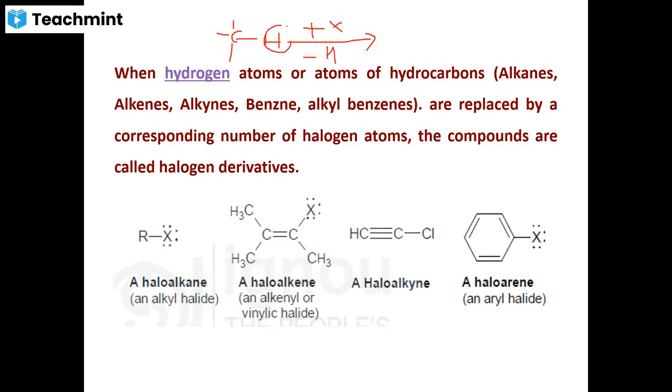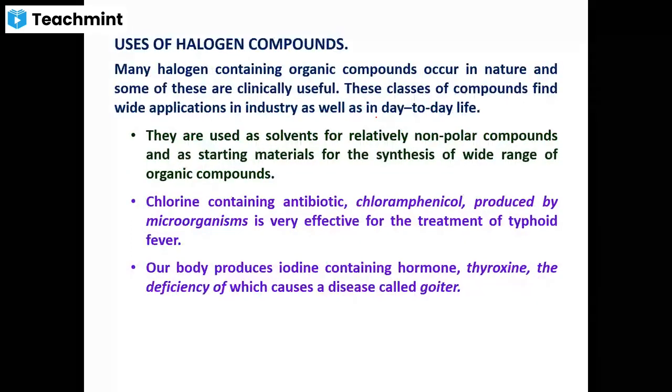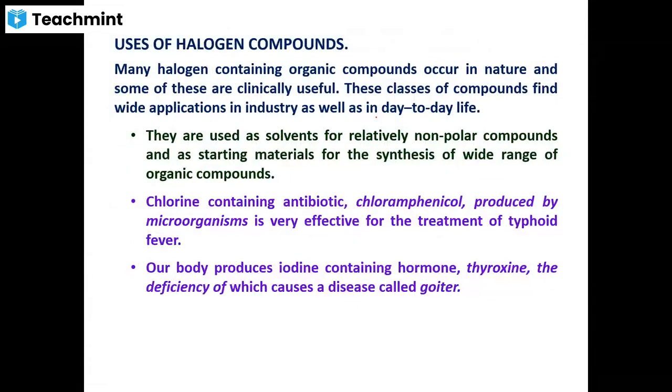If a hydrogen atom gets replaced by a halogen atom, you get the corresponding halogen substituted compounds, often called halogen derivatives of hydrocarbons. They may be derived from alkanes, alkenes, alkynes, or benzene or alkyl substituted benzenes. These halogen compounds find a lot of applications in our day-to-day life.